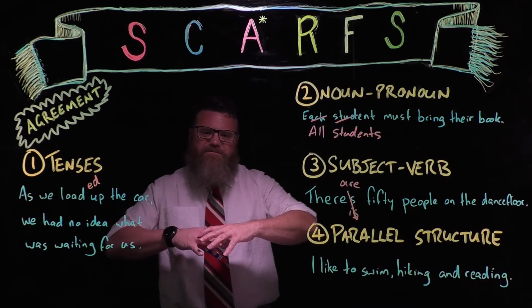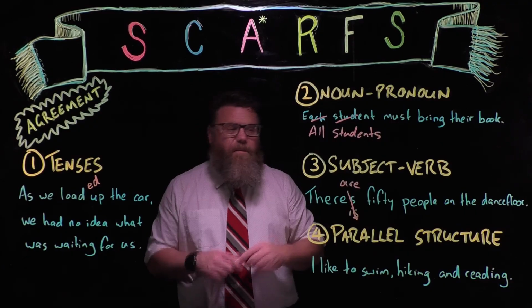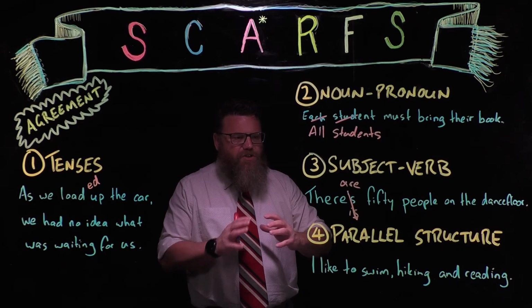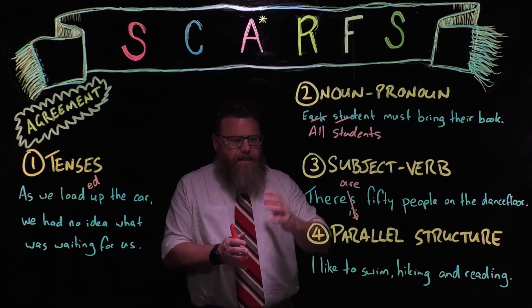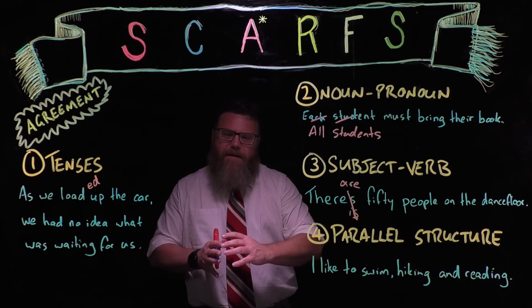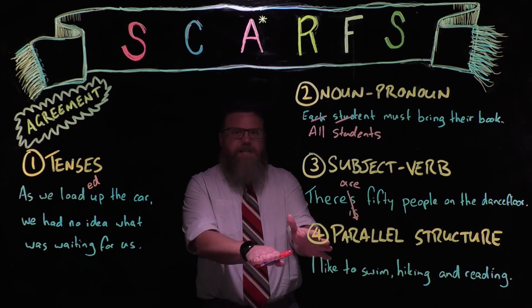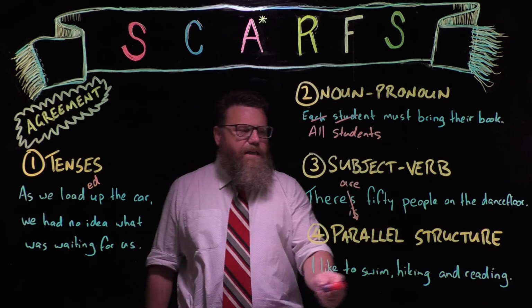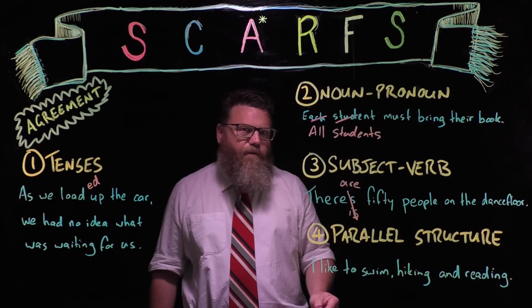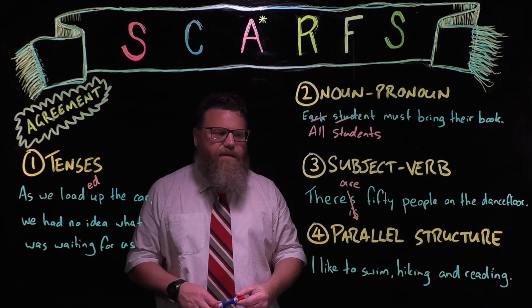Okay, and then the last sort of catch-all area where you might find lack of agreement is what's known as parallelism, or parallel structure. And this is about making sure that, particularly with lists, the form of your grammatical elements remains the same, like they match throughout the sentence. And here's just a very simple example to show you what I mean. I like to swim, hiking and reading. Okay, so these are in the form of a verb ending with ing, whereas this is not. And that's why it sounds a bit awkward.